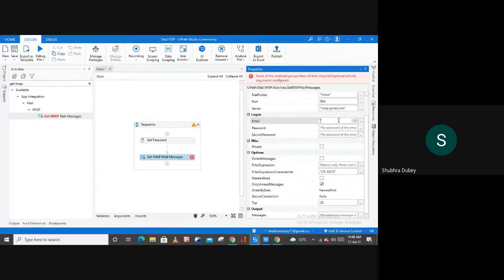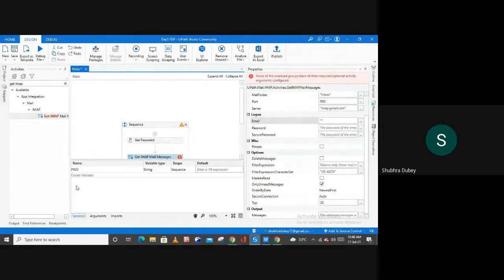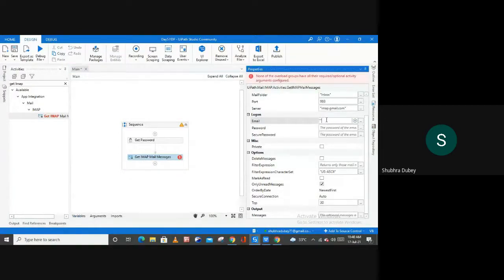If you don't want to directly pass your email ID in this field, you can create a variable for your email account, store your email ID in its default field, and then pass the variable here. So simply, we have to provide the email address here.